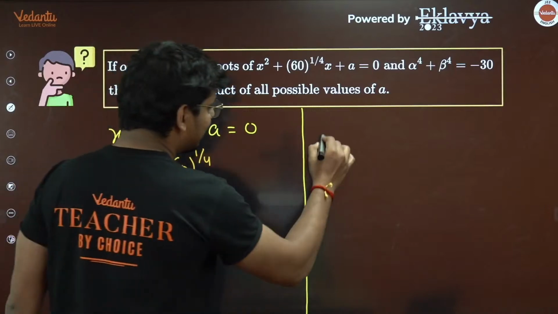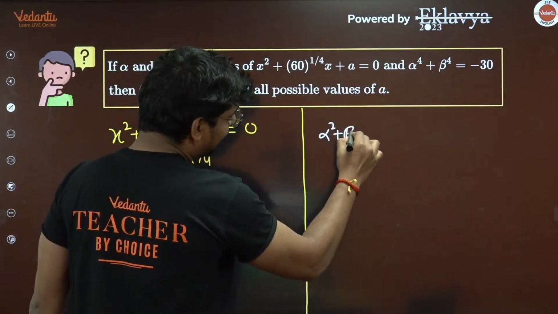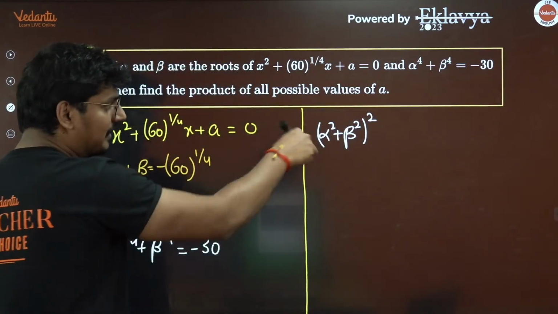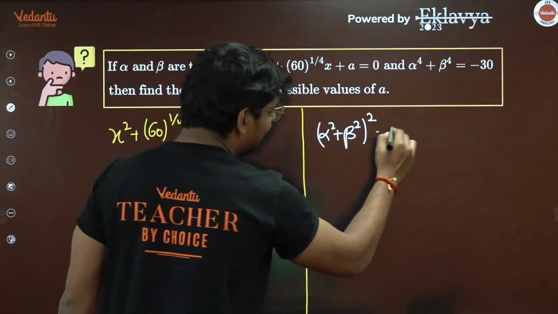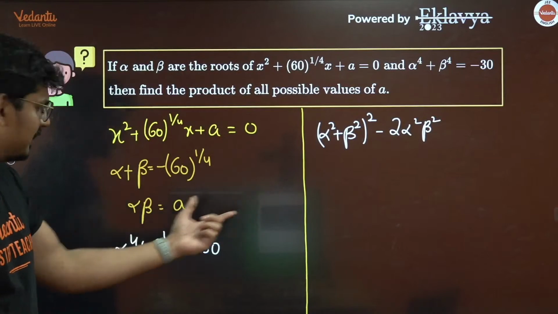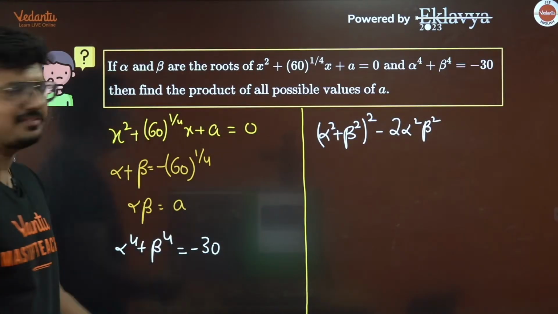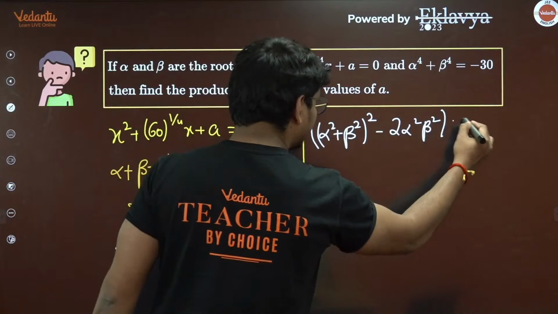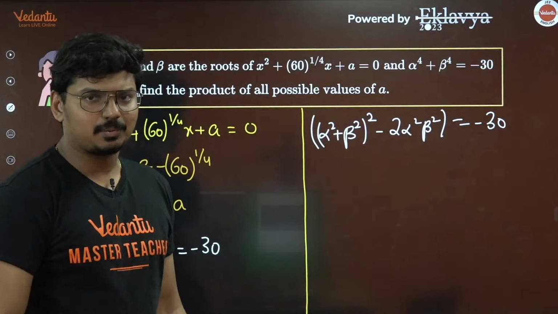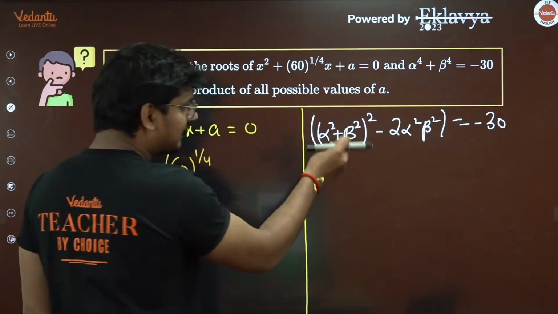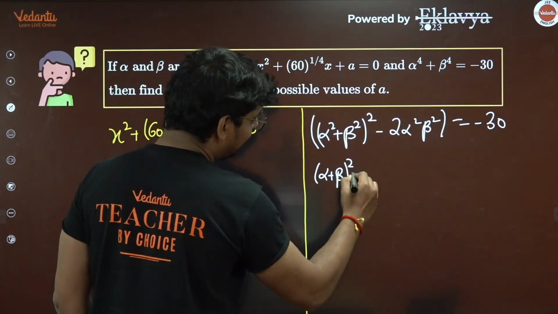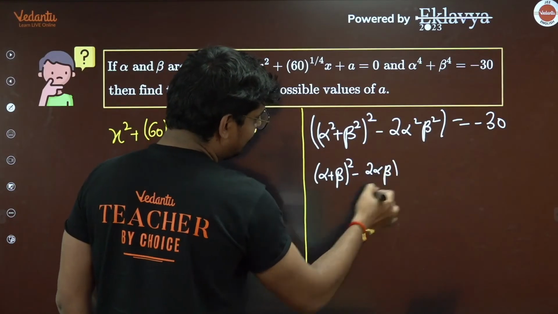So what is alpha raised to 4 plus beta raised to 4? Can we write this as alpha square plus beta square, whole square, minus 2 alpha square beta square? Alpha raised to 4 plus beta raised to 4. Definitely we can do that, sir. So that is equal to minus 30. Now what is alpha square plus beta square going to be, students? Well, this can be written as alpha plus beta whole square minus 2 times alpha beta.